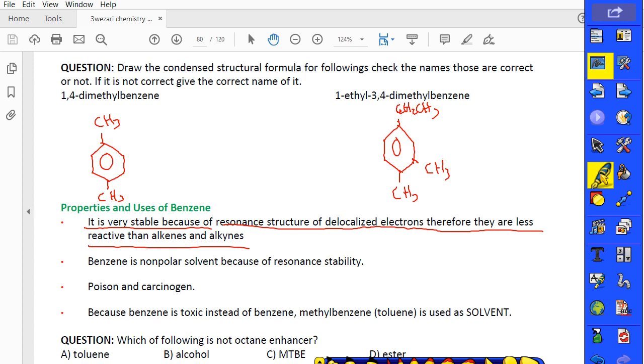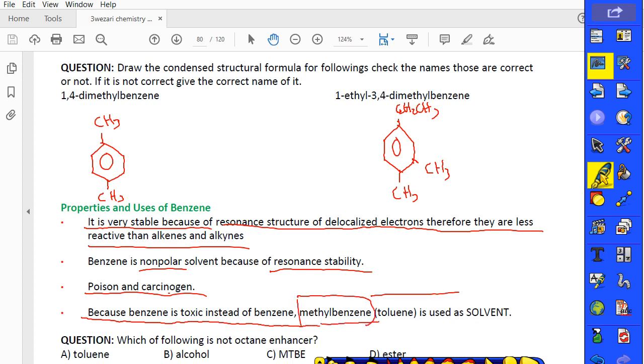Because of that, they are less reactive than the alkene and alkyne, but they are very stable. Benzene is nonpolar. Do you remember benzene as a nonpolar solvent? In chapter 2, we used benzene as a nonpolar solvent because of the resonance stability, it's not polar. But benzene is poisonous and carcinogenic, very dangerous. Because of that, in industry, instead of benzene, we use methyl benzene, because benzene is toxic.